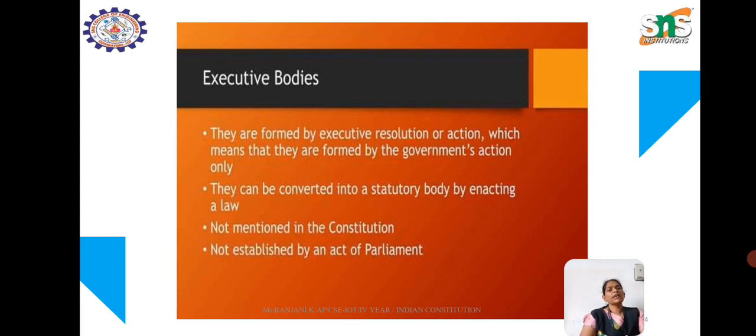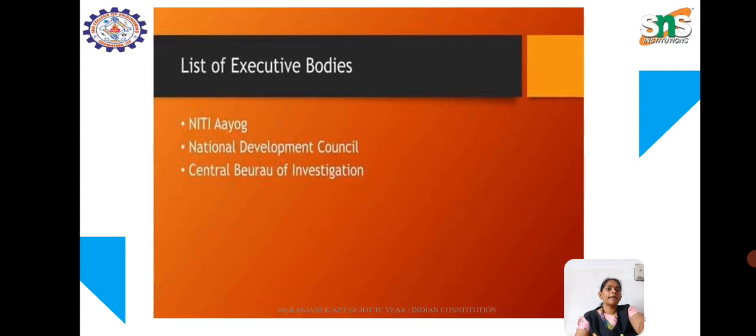Next, let us see the executive bodies. These are formed by executive resolution or action, which means they are formed by government action, and they can be converted into statutory bodies by enacting a law. They are not mentioned in the Constitution and not established by any act of Parliament. The list of executive bodies includes NITI Aayog, the National Development Council and the Central Bureau of Investigation.